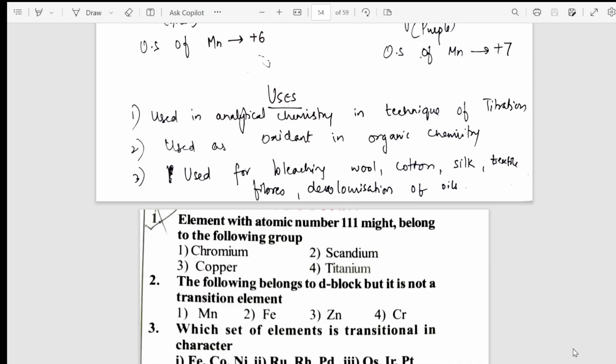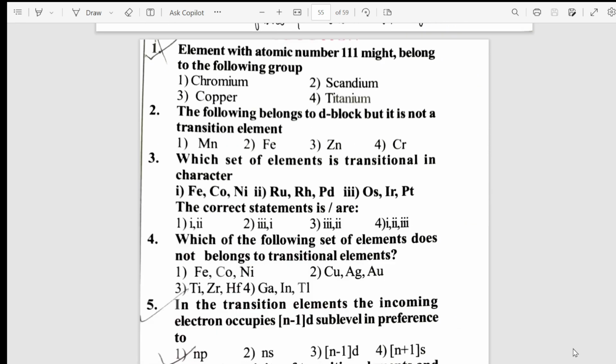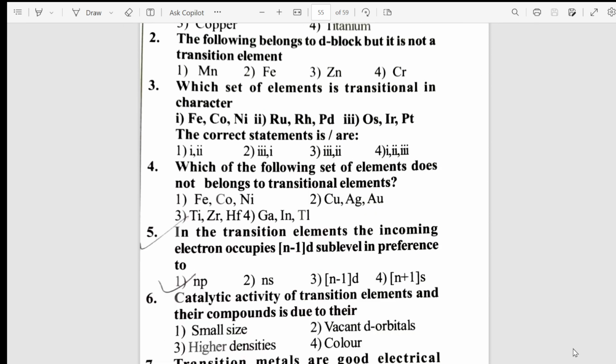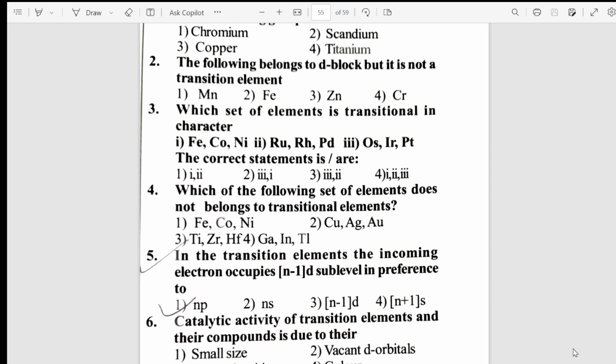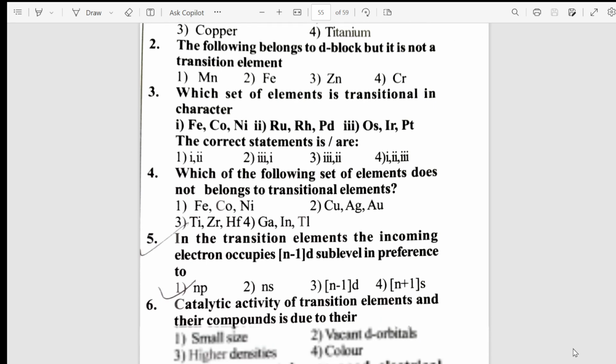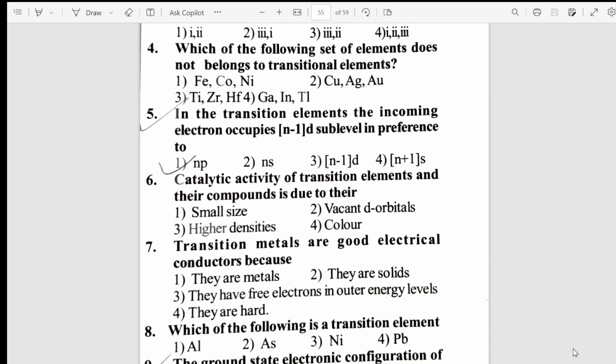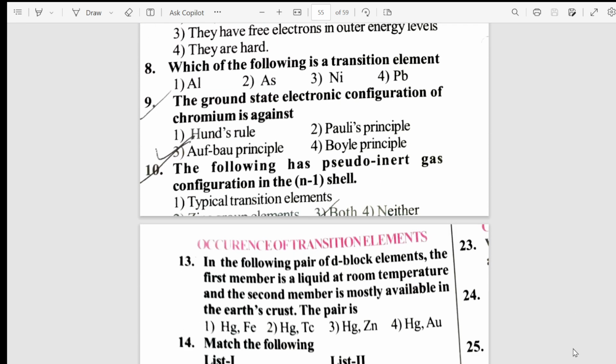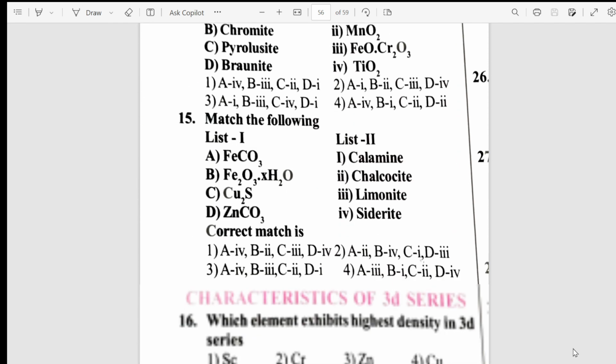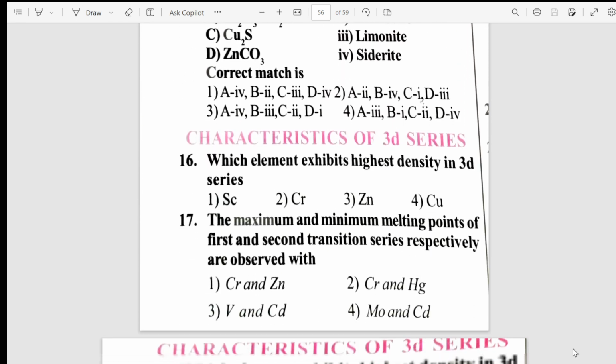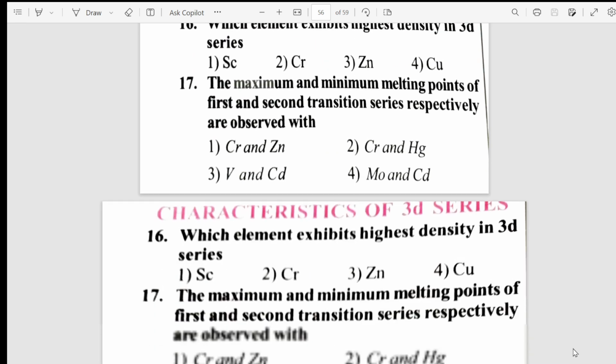Correct? Yes. And the most important thing, at the end of the chapter, the most important expected MCQs, because you have MCQs. I've included all the possible MCQs. Answers are not marked in this, just a few answers to show you, the remaining all as a worksheet. All right, a worksheet is included, students. Almost how many questions? 10 occurrence questions, 13 questions, 15 characteristics questions are there in this.